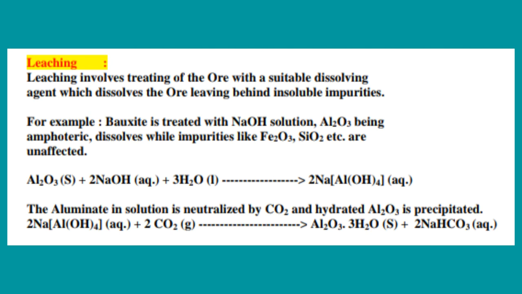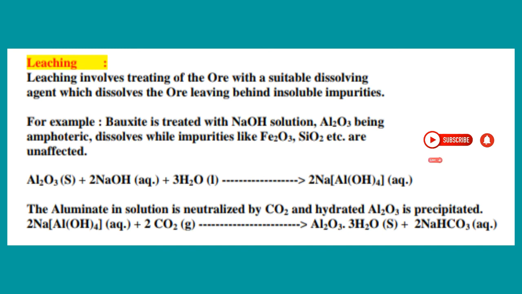For example, bauxite, which is an oxide ore of aluminum, is treated with sodium hydroxide solution. Al2O3 present in bauxite ore, being amphoteric, dissolves in sodium hydroxide solution, while the impurities present in that bauxite ore like Fe2O3 and silicon dioxide, etc., are unaffected. So they remain as insoluble impurities.